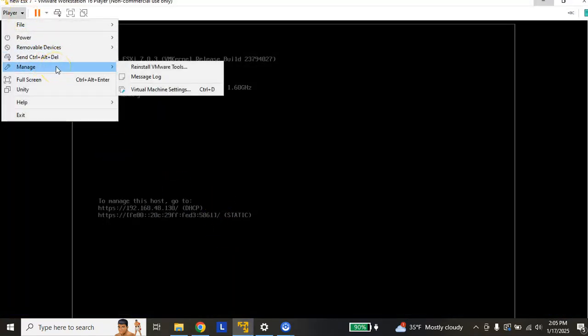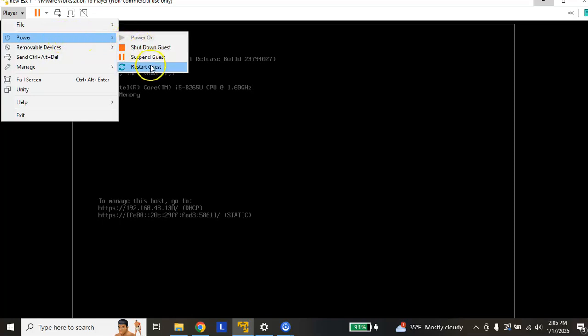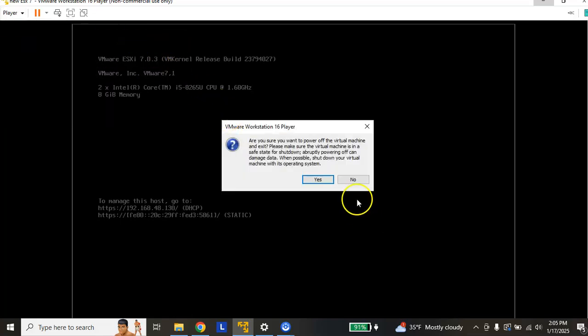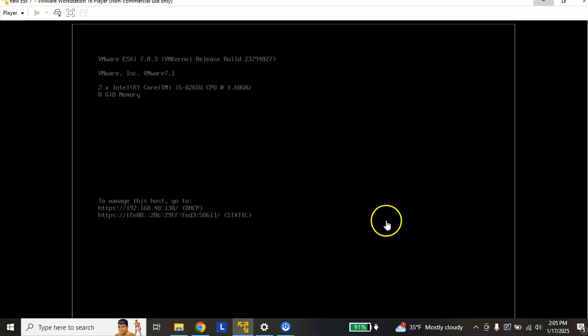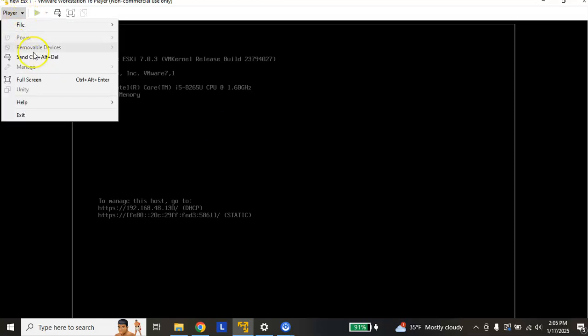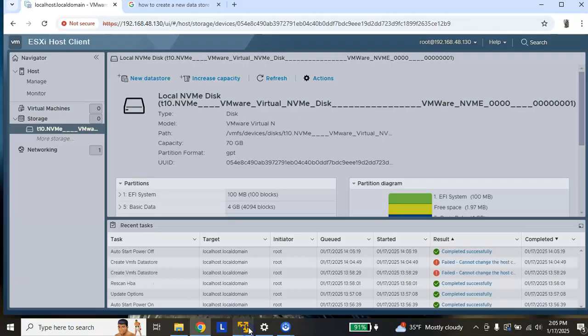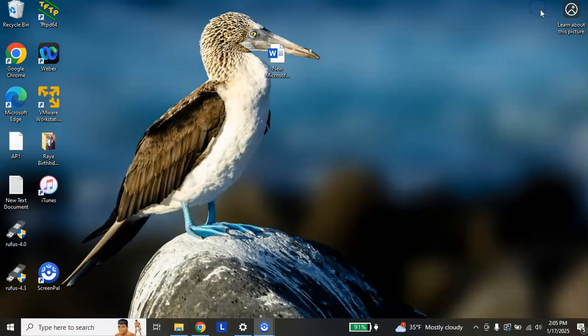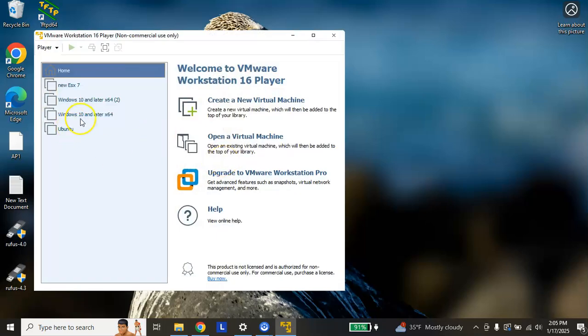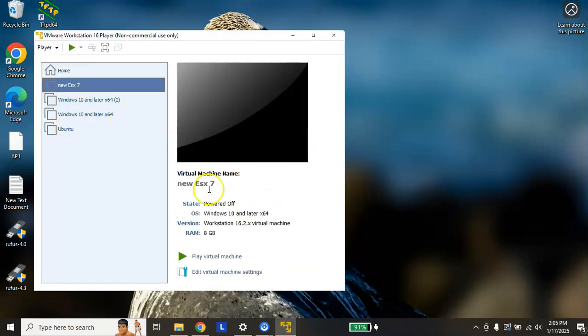You first have to turn off or power off your device and say yes. It usually takes about 20 to 30 seconds to turn off the device. Once that is done, go back to manage or edit that particular VM. Let's launch your VMware Workstation Player again, go to the new ESX and say edit virtual machine.